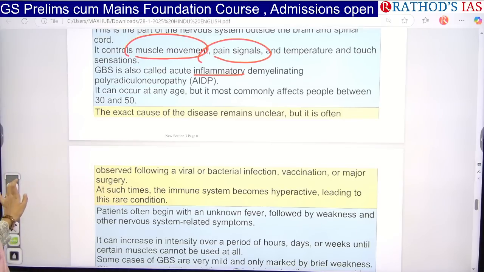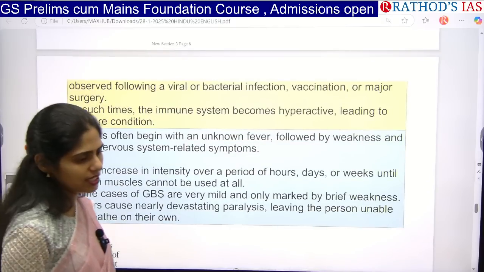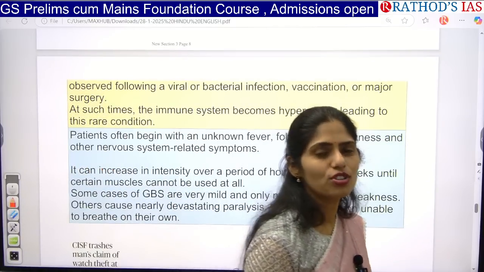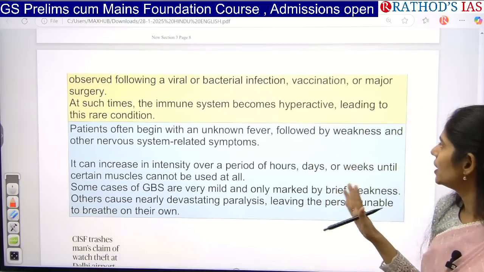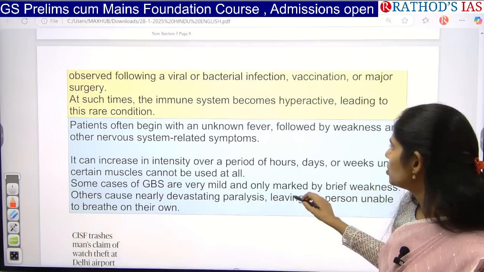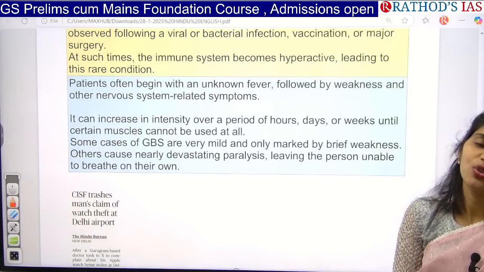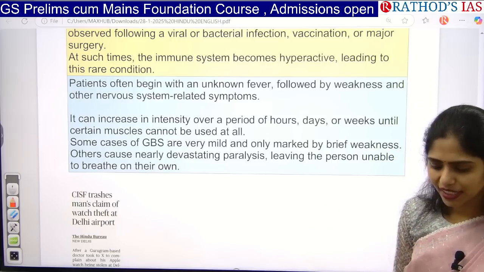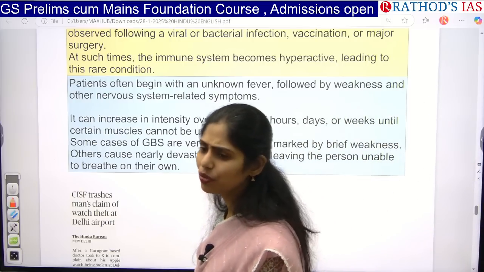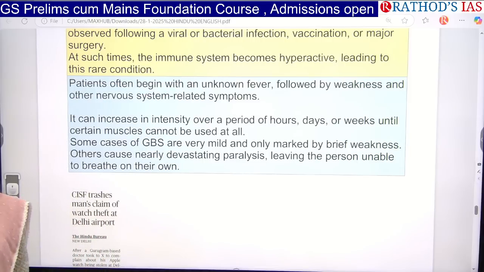The exact cause of this disease is unclear, but many doctors believe it is caused by some bacterial infection, vaccination or any surgery, etc. So how does this disease start? It starts with unknown fever. You will get a very high temperature, and whenever you get fever, obviously your body will become very weak and even muscle pain will be there. Sometimes you can't even get up from the bed, you will have that much lethargy.